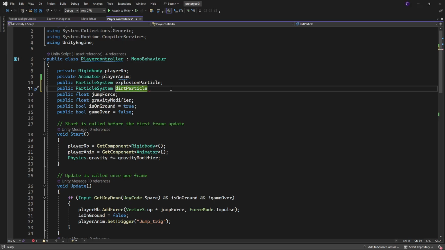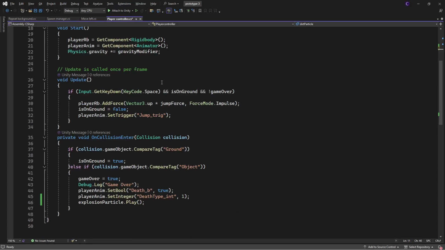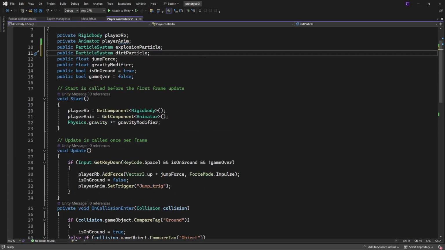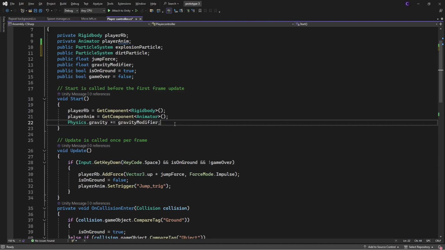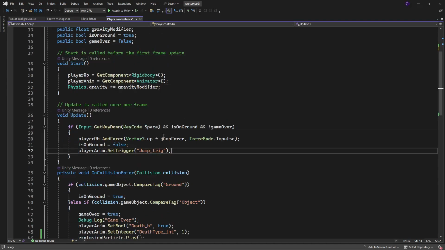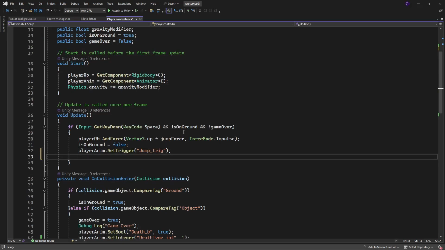And now, just having it isn't what we want. It is going to autoplay, so when we are not on the ground, we want it to stop.